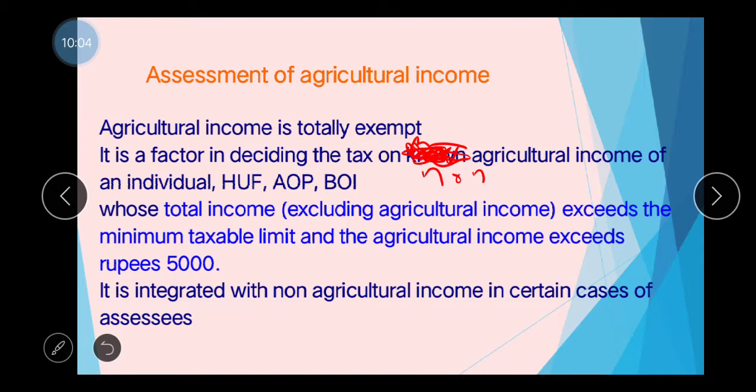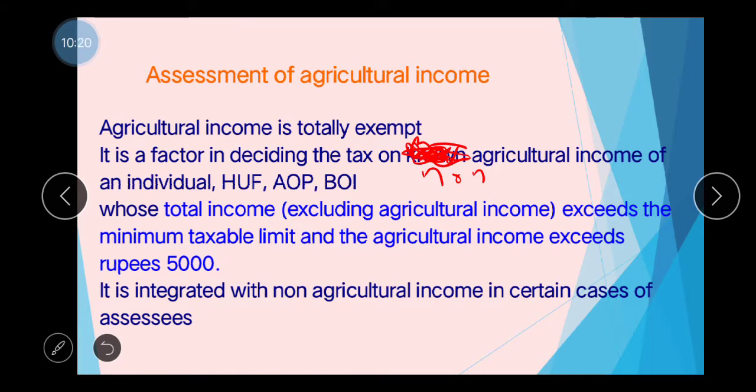So the minimum taxable limit for an individual is 2,50,000. For a senior or super senior citizen, that will be changing accordingly. And this integration is done only for rate purpose. Okay. So these are the things.